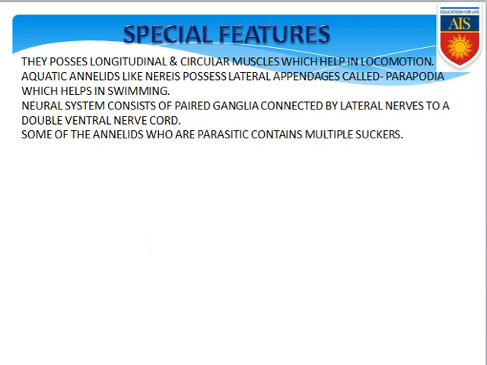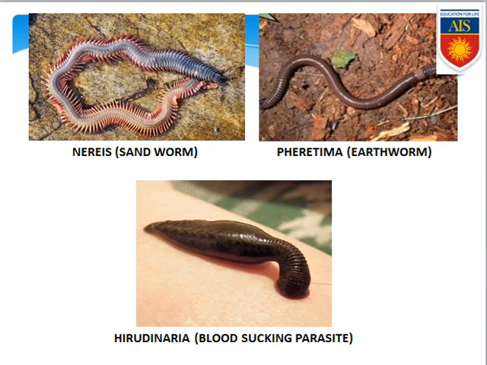Now we are coming to the next slide where we can see various organisms belonging to the phylum Annelida. Keep it in your mind, this is Nereis, called the sandworm, a free living annelid, not parasitic. This is also a free living annelid, Pheretima, the earthworm, and another, parasitic annelid, is Hirudinaria, a blood sucking parasite, a specific type of leech. Among these organisms, the earthworm is bisexual and Nereis is unisexual, containing a single sex organ.